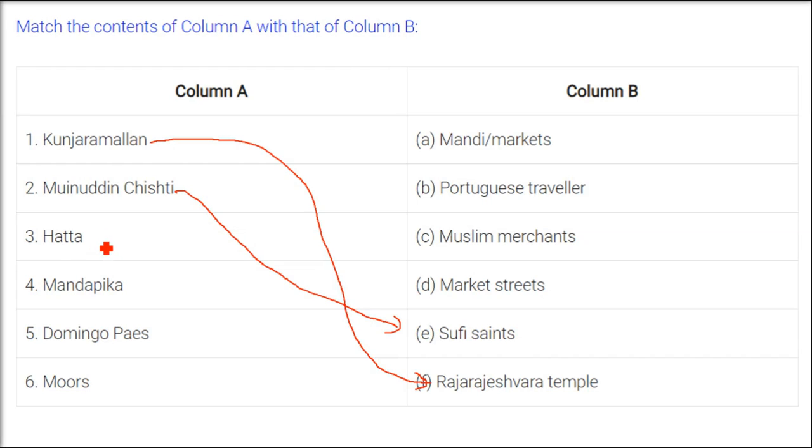Hatta means heart. That is market street. Mandapika is mandi or market. Hatta is for market streets.